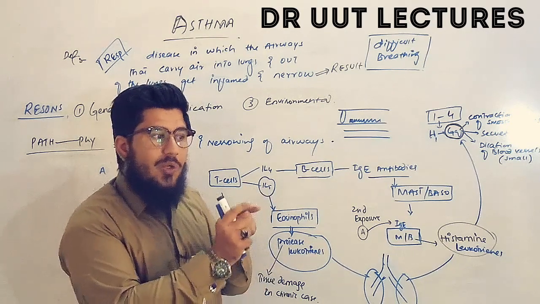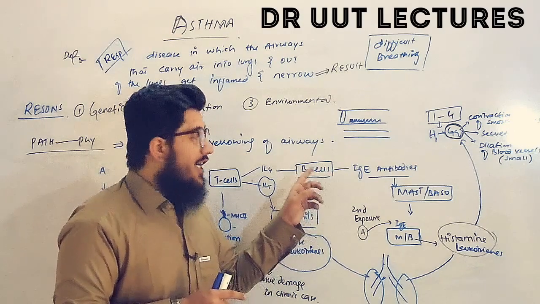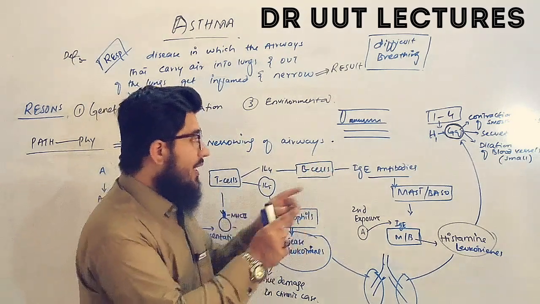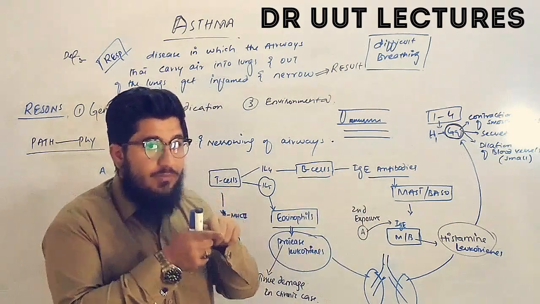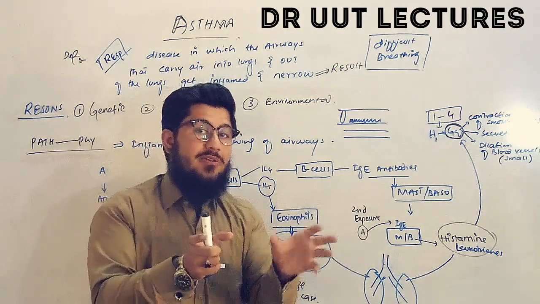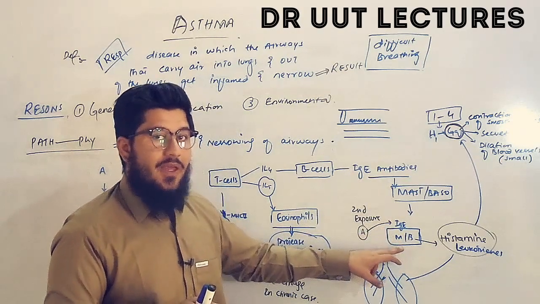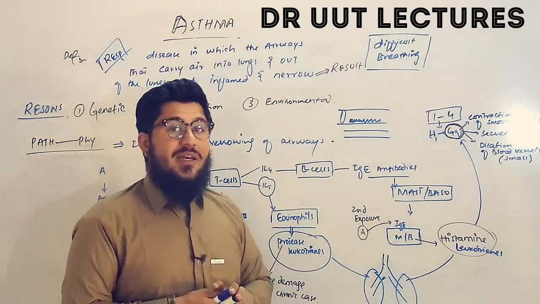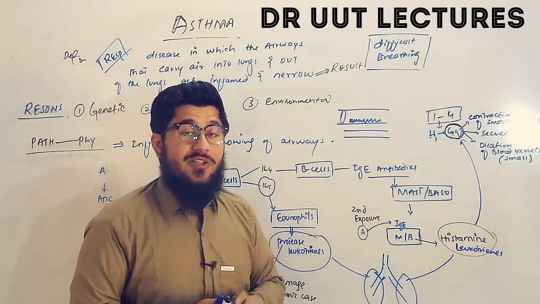This means in order to produce only one type of antibody. So as interleukin 4 reaches the B cells, it will switch the B cells to produce only IgE antibodies. And now when these antibodies are produced, they will move and find the mast and basophil cells. After that, they will attach to the mast and basophil cells. And now these mast and basophil cells attached with the IgE are waiting for the second exposure.